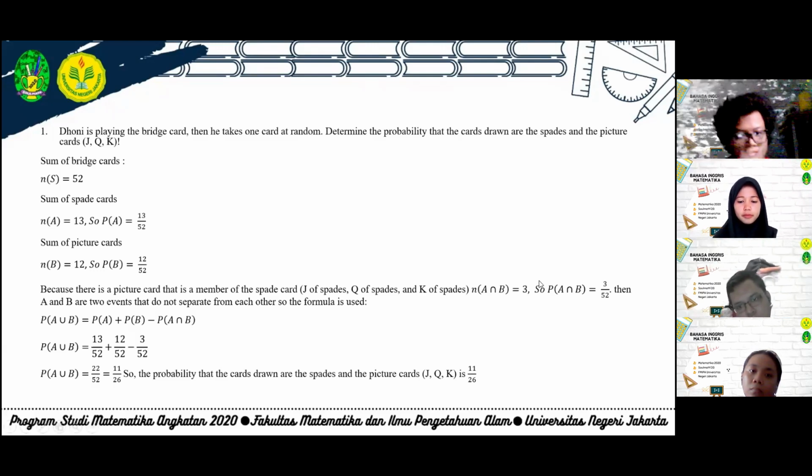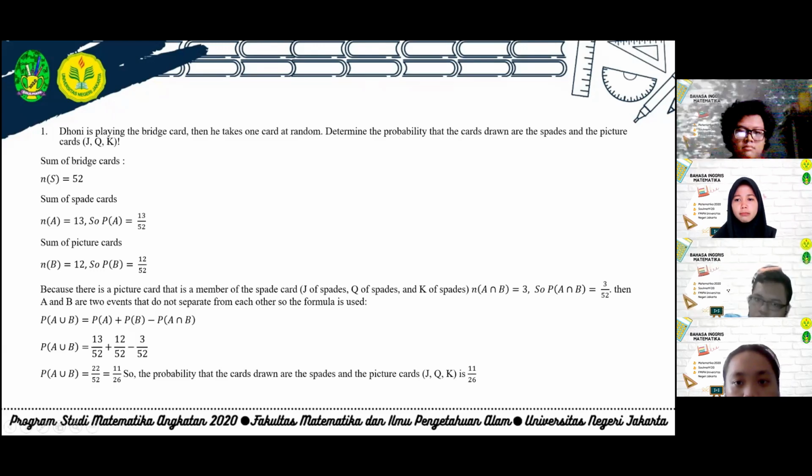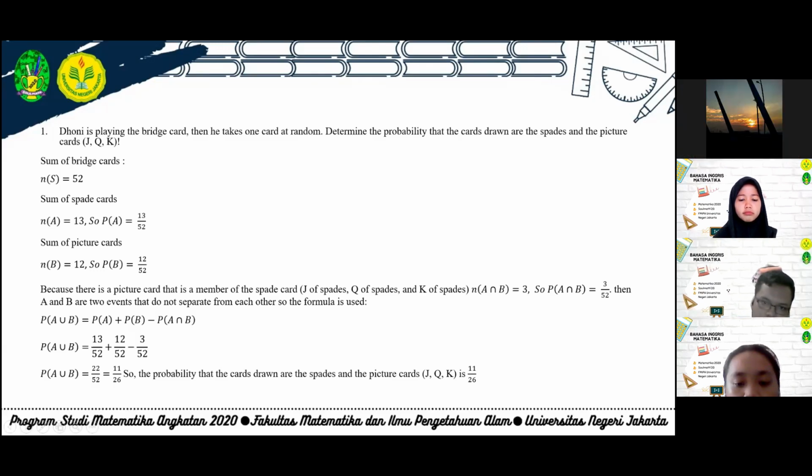So we get the probability of A union B is 22/52, which equals 11/26. So the probability that the card drawn is a spade or a picture card J, Q, or K is 11/26.